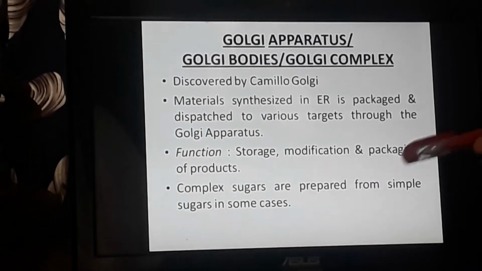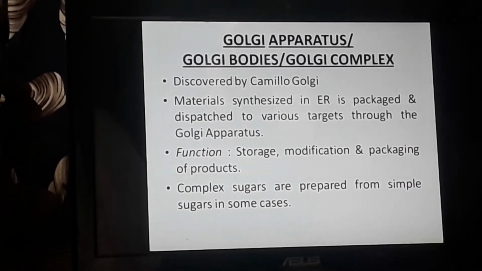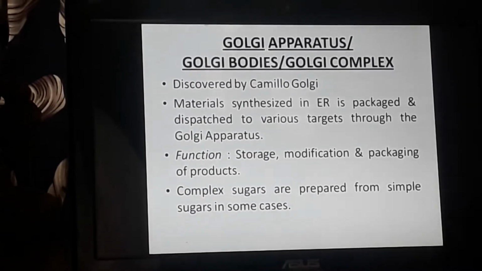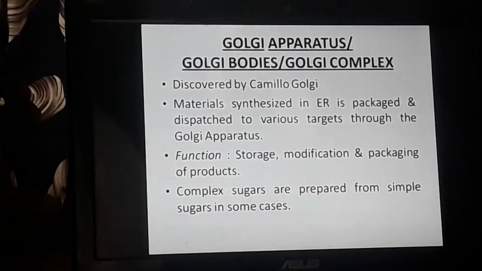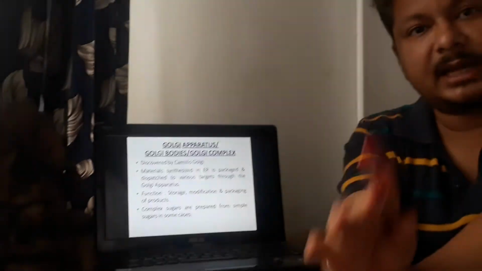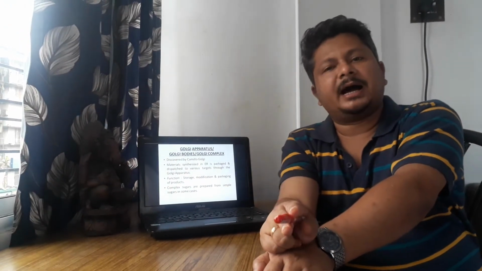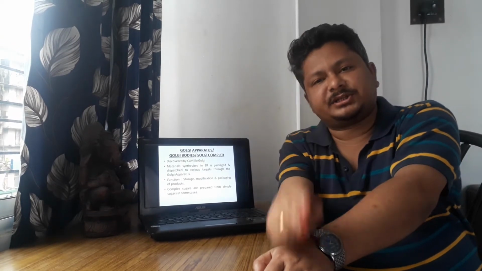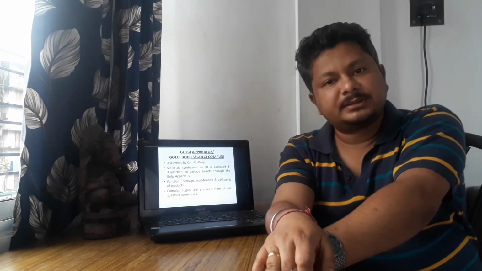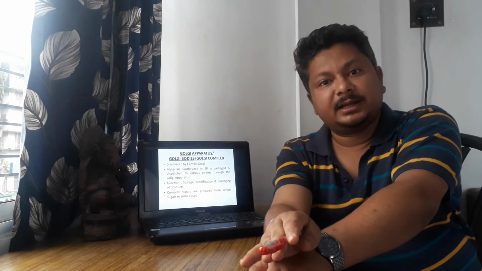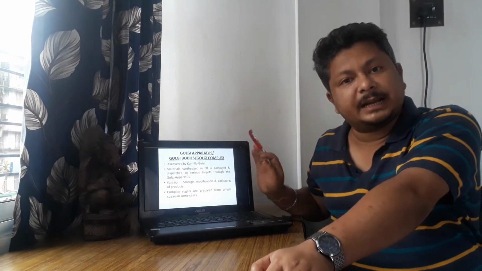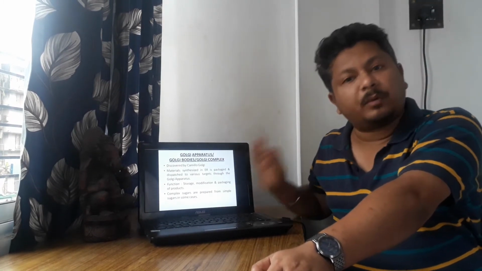So many times, from the simple sugar, complex sugars are also prepared by the Golgi apparatus, other than packaging of materials. So these are the basic functions of the Golgi apparatus. Please remember, whenever you write the answer on the Golgi apparatus, whatever materials are prepared in the endoplasmic reticulum are stored, modified, and packaged by the Golgi apparatus and sent to different parts of the cell as per requirement. एंडोप्लाज्मिक रेटिकुलम में जो भी बनता है उनको अलग अलग जगह पहुंचाने का काम है Golgi apparatus का. So Golgi apparatus works as a transporter.